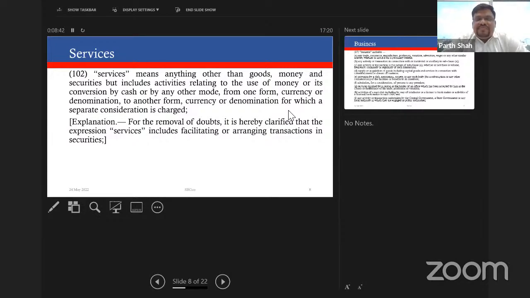Let me give a classic example which was there also under service tax when the negative list was introduced. Under the education guide, they have given an example. A musician who is performing on a street, if he receives some money as alms from some passersby, that cannot be said to be a consideration for a service provided, because again there is no agreement between the two parties to provide service.